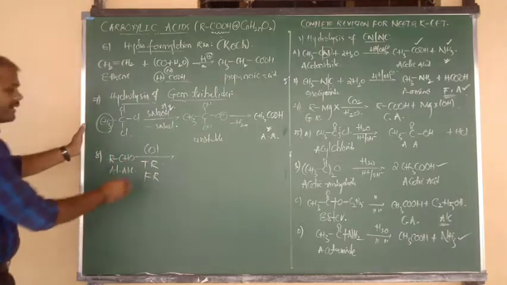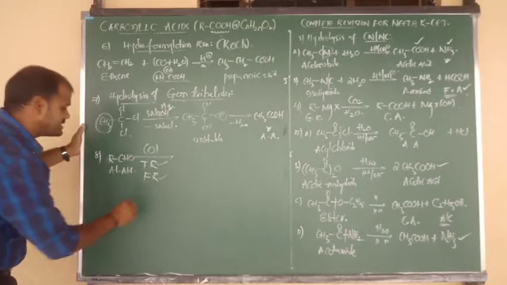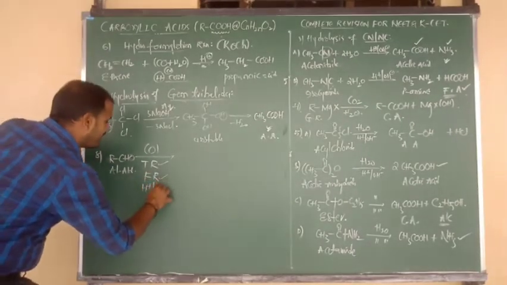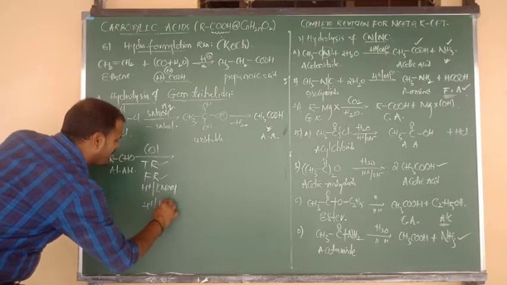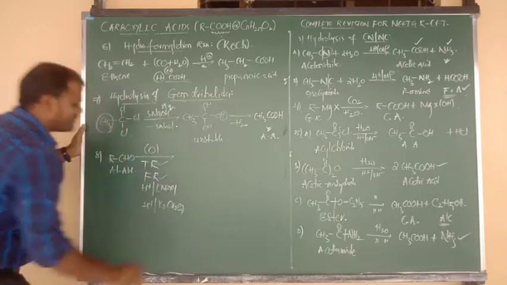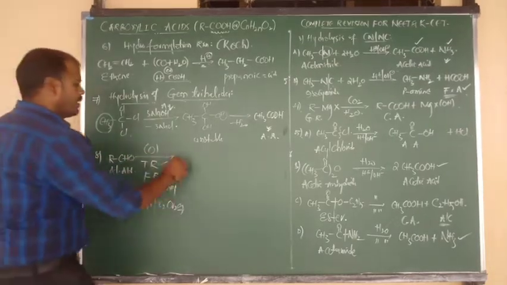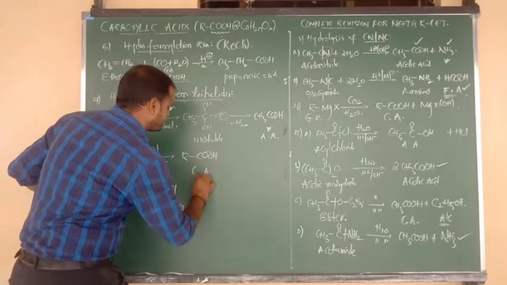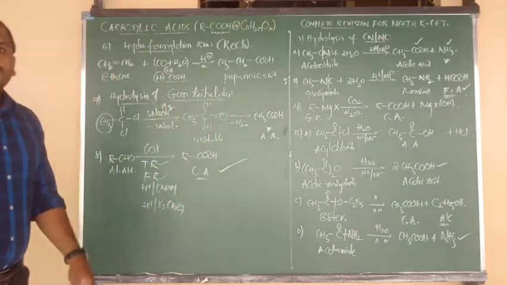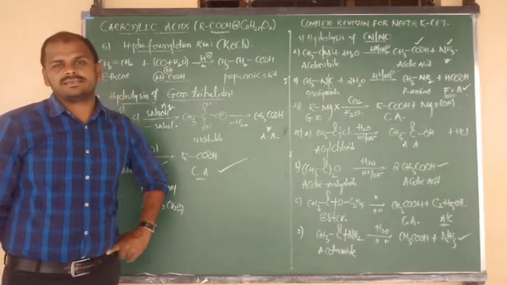They can be oxidized by Tollens reagent, Fehling's reagent, Schiff's reagent, Benedict reagent, and also by acidified KMnO4 and acidified K2Cr2O7. Aldehydes upon oxidation by any one reagent are oxidized into carboxylic acids. This is the story about the preparation of carboxylic acids.